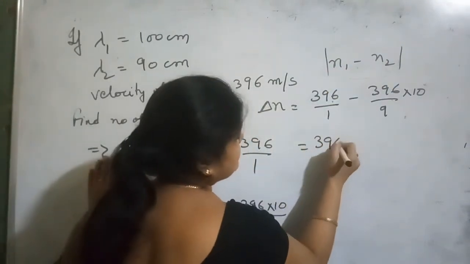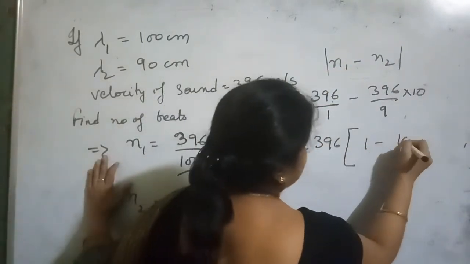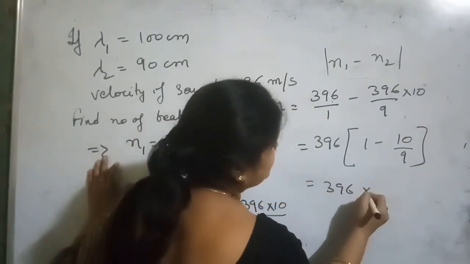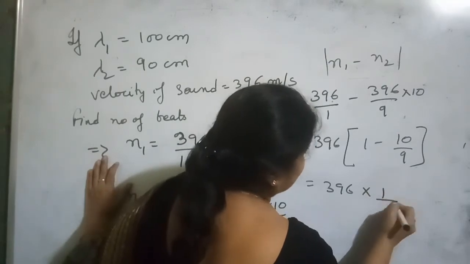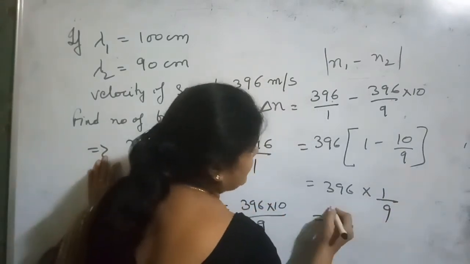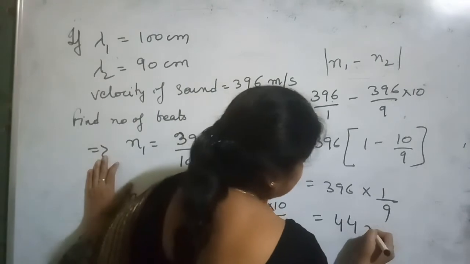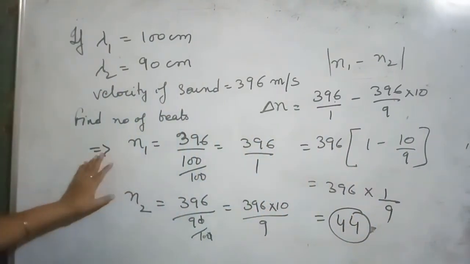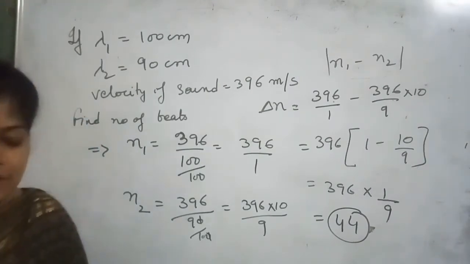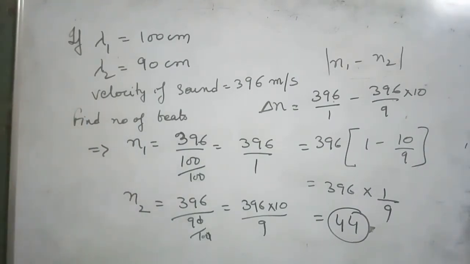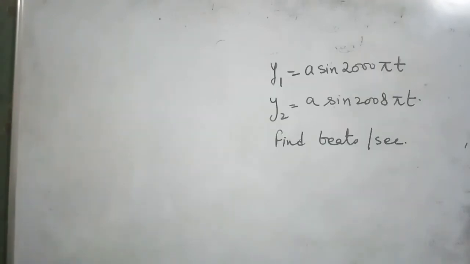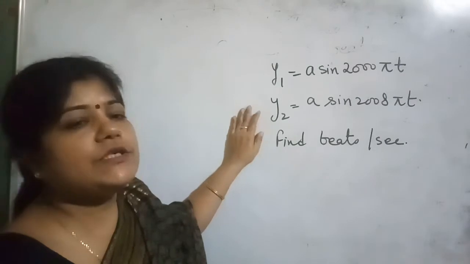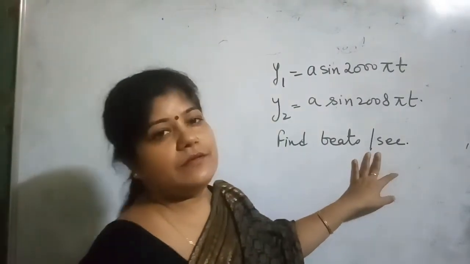We take 396 as common, so 1 minus 10 over 9, so we get 396 into 1 by 9, so 9 4s are 36, 44 beats per second. So in this way, different types of questions are given, by which we can easily find out the beats produced. Next type of question is, if there are two waves having these two equations and we have to find beats per second.